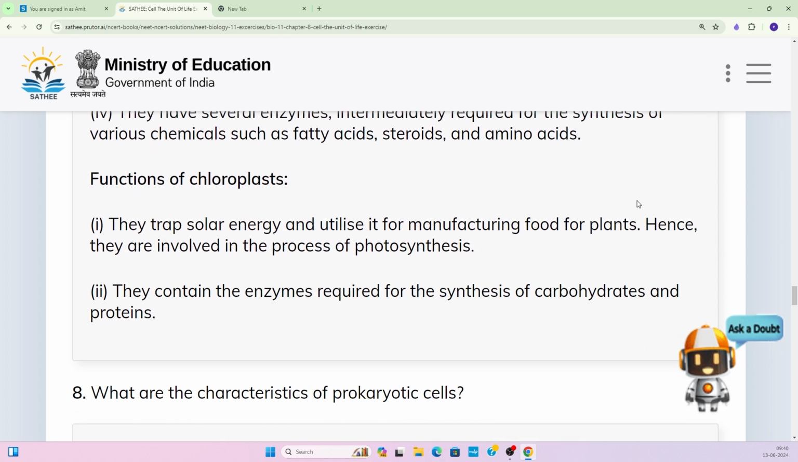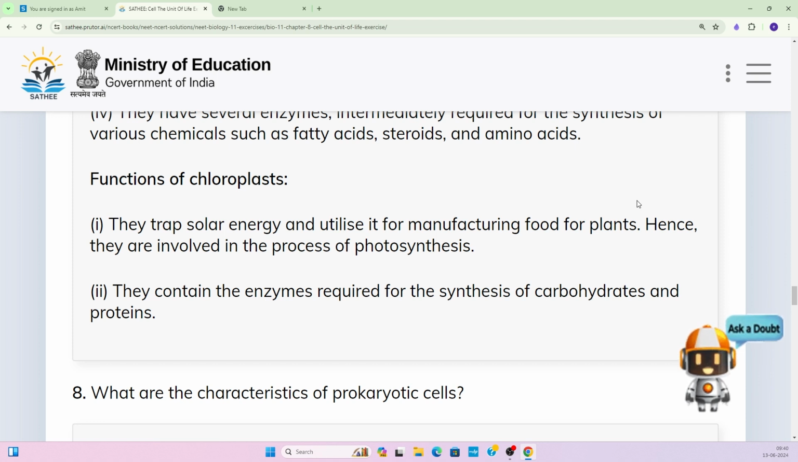Now let us discuss the functions of chloroplast. What is the function of chloroplast? They trap solar energy and utilize it for manufacturing food for the plants. Okay, so chloroplasts are very important. They trap the solar energy, sun energy, and utilize it for the manufacturing of food. It means that light energy gets converted into chemical energy. Foods are in the form of chemicals, right?